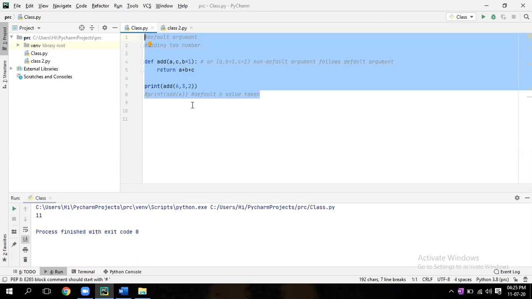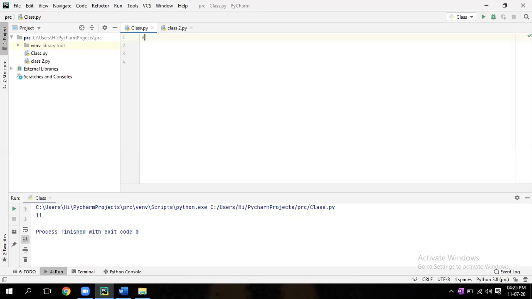Okay. Now, next topic is variable length argument, in function only. So what do you mean by variable length? Which length is varying? The argument length is varying.